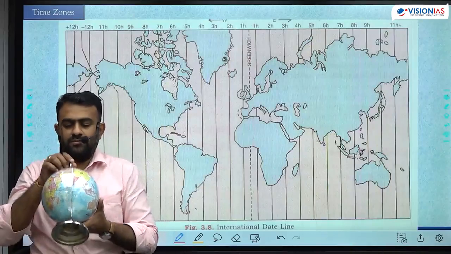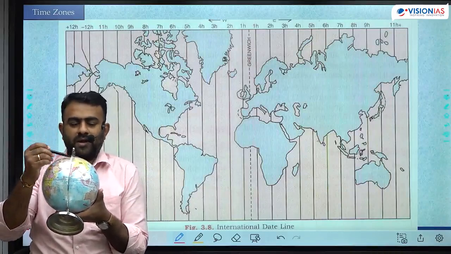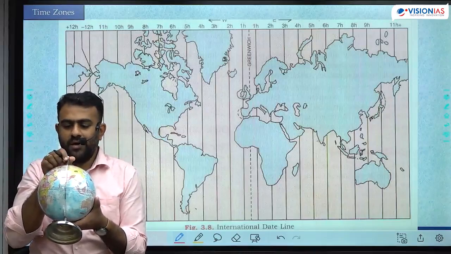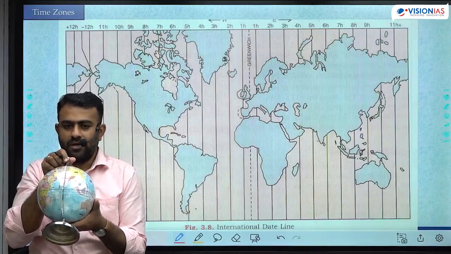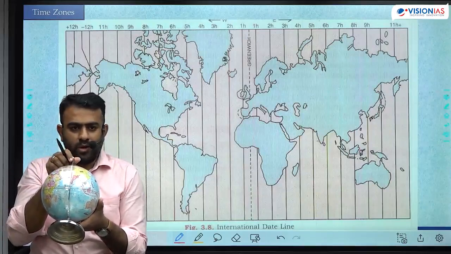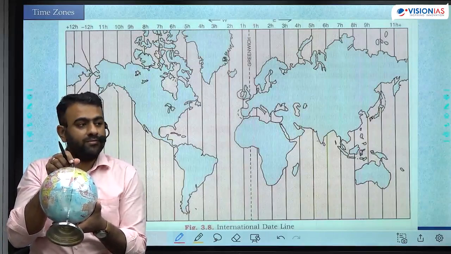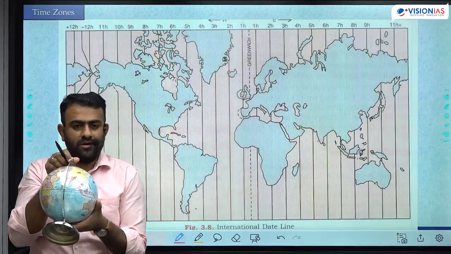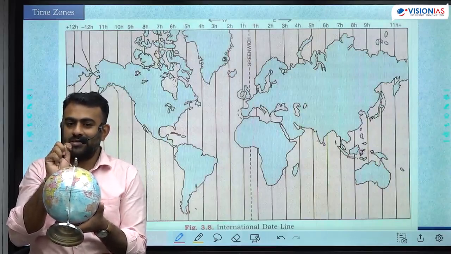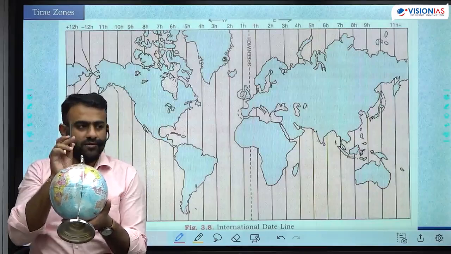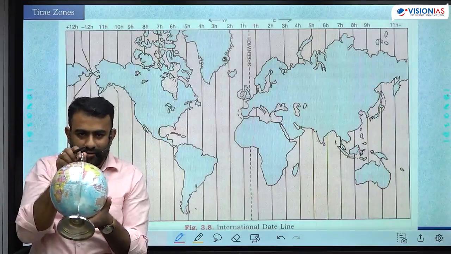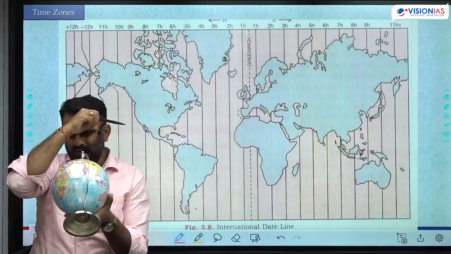If this is the position of overhead sun, the maximum angle of sun is here, तो तब 12 o'clock होगा यहाँ पर. इसके एक longitude पीछे 12 o'clock नहीं है, एक longitude आगे भी 12 o'clock नहीं है. Exactly at one particular longitude only there is 12 o'clock. Right now, if it is 12 o'clock here, one longitude behind, what will be the time? 1 degree change causes 4 minutes of time change, because 360 degrees is 24 hours. 1 degree is 4 minutes.